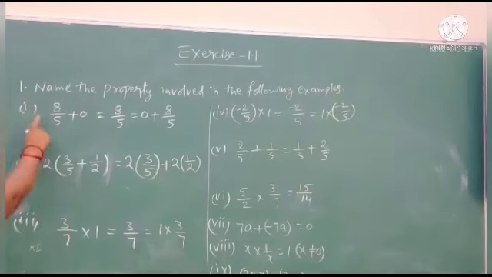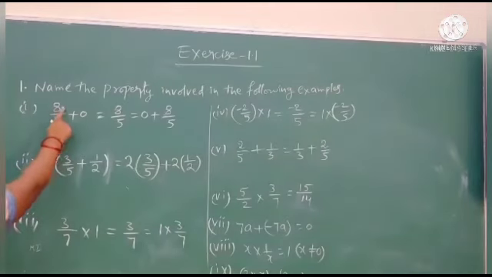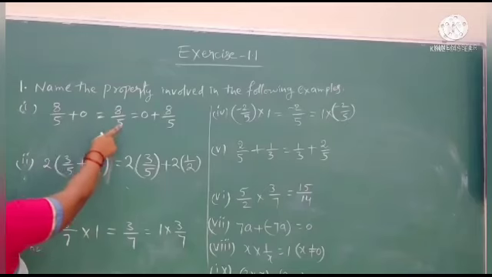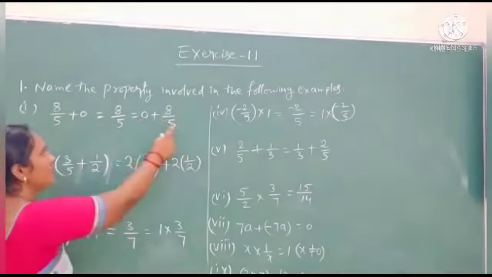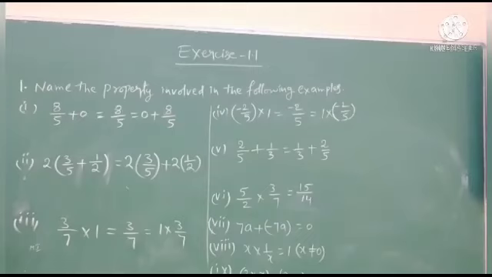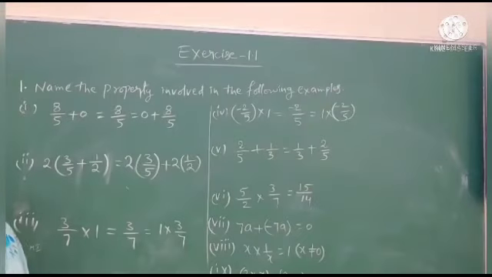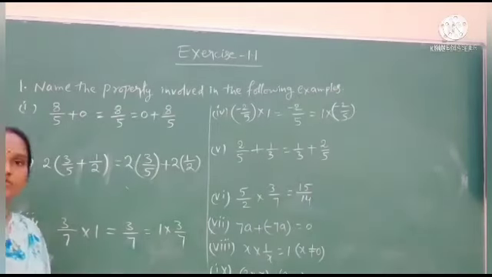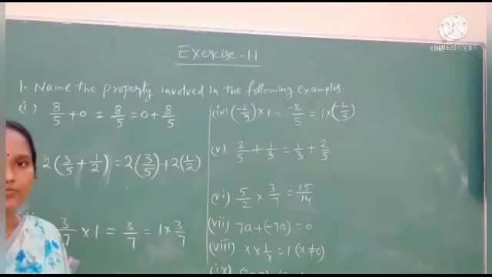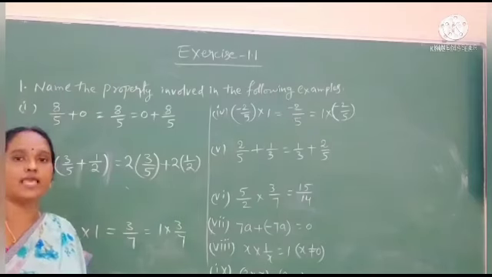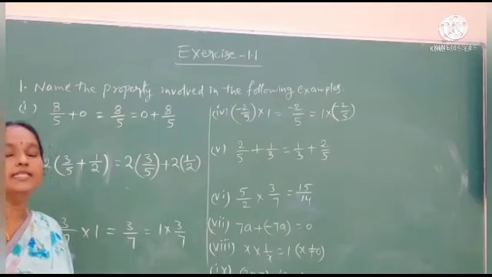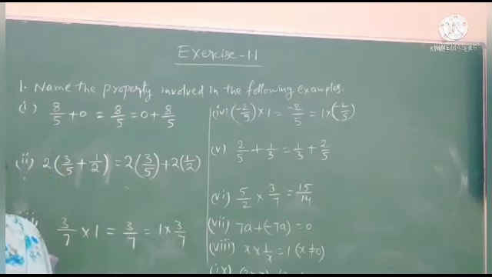In this first section, the first question is 8 by 5 plus 0, we get 8 by 5, and 0 plus 8 by 5 also gives 8 by 5. I already told you, when we add 0 to any number, we get the same number. This is the additive identity property.